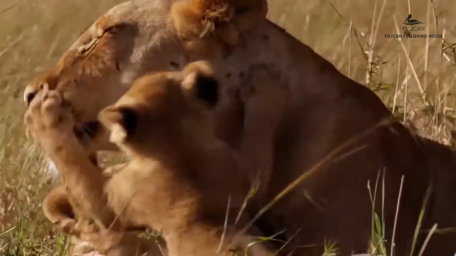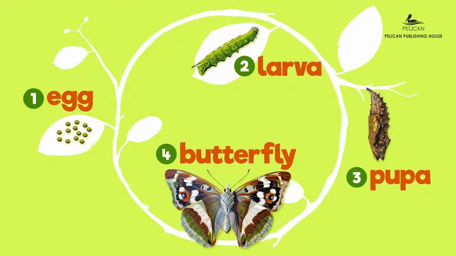Today we are learning chapter 6, Young Ones of Animals. In this chapter, we are going to learn which animals lay eggs and which animals give birth to young ones. We are also going to learn what these young ones of animals are called, what mammals are, and all the stages of the life cycle of a butterfly.